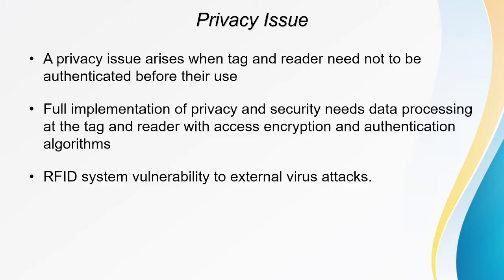The full implementation of privacy and security needs data processing at the tag and the reader with encryption and authentication algorithms. So you should have different encryption and authentication algorithms to make the reader or the tag very secure. The RFID system is very vulnerable to external virus attacks also.